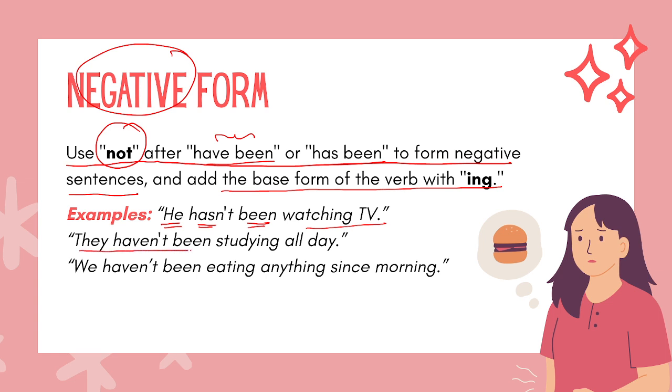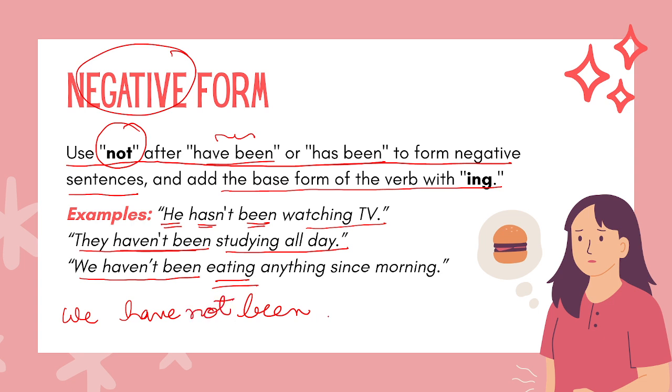They have not been, haven't been studying all day. We haven't been eating anything since morning. So when you are using we, you have to use have been. Now since it is a negative sentence, so you will have not, and then base form of the verb plus ing. We have not been eating.